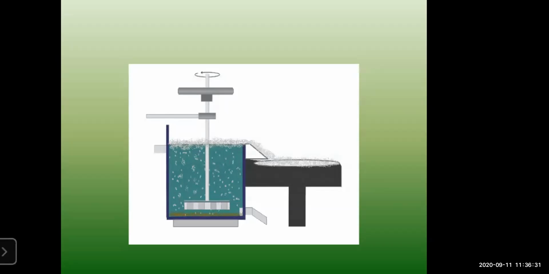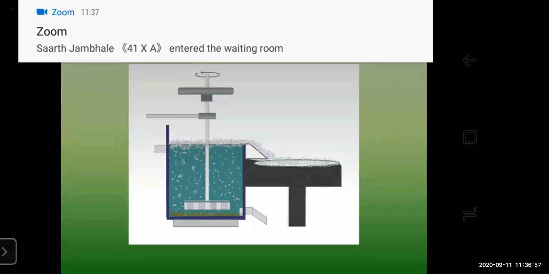Now the last method is called the leaching method. In the leaching method, what is done? Leaching is the first step in the extraction of metals like aluminum, gold and silver from the ores. In this method, the ore is soaked in a particular solution for a long time, and the ore will dissolve in that solution.